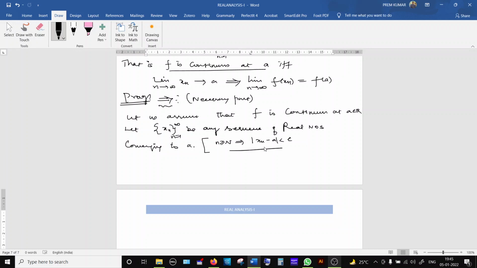So after this capital N, the sequence elements come very close to A. Except for the finite number of values, x1 to x capital N minus 1, which may be very far away from A, after that infinitely many sequence elements come very close to A. Since f is continuous at A, f of x1, f of x2, everything is defined for sufficiently large n.